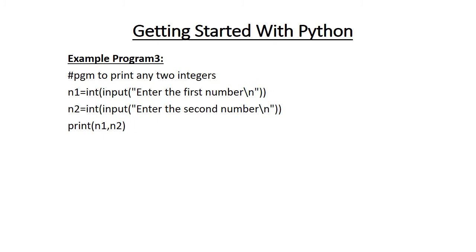Example program 3, program to print any two integers. So here n1 is equal to, it's not just input enter the first number. Since we are trying to enter an integer, we have to write int. Then within the bracket, input enter the first number. n2 is equal to int input enter the second number. Print n1 comma n2.